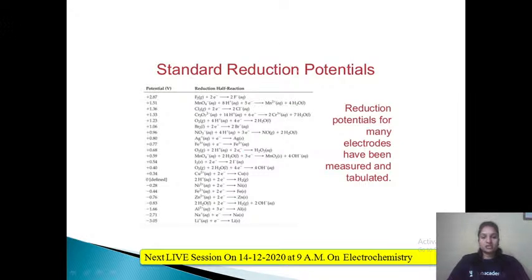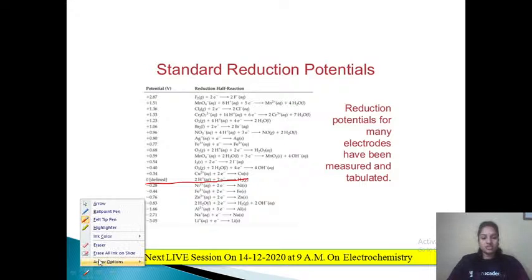Now these are some reduction potentials of different species that are available. For example, here you can see 0, which is written for hydrogen. This is taken as a standard. Just now I told, for the standard hydrogen electrode, the potential is 0.